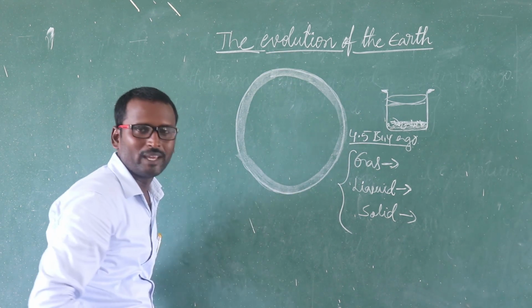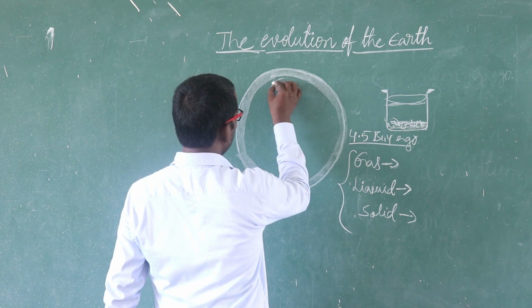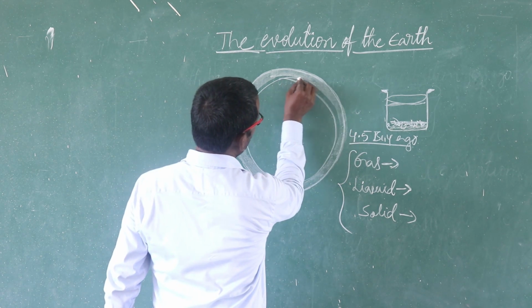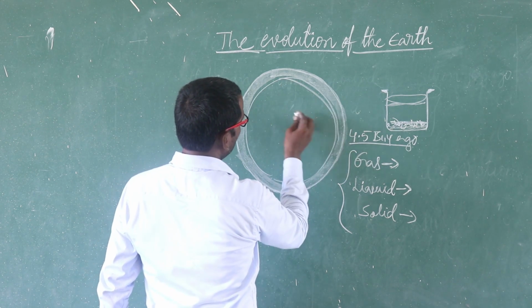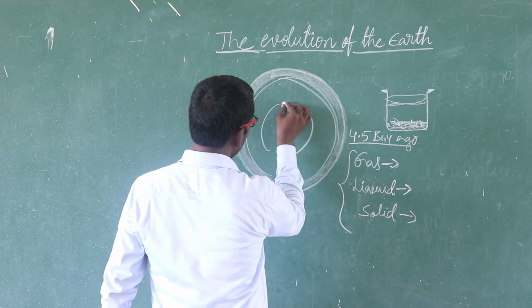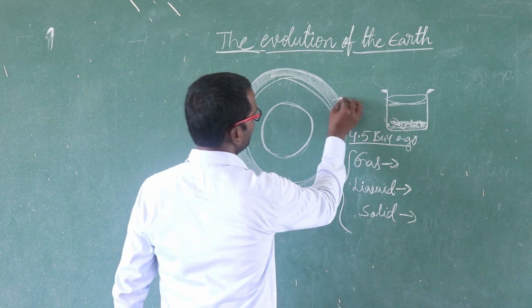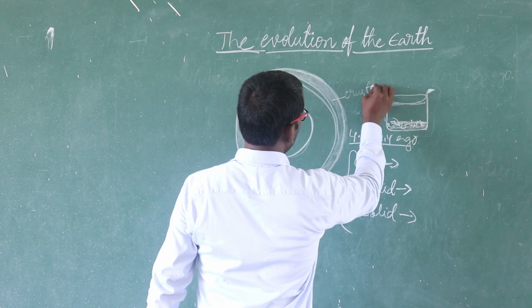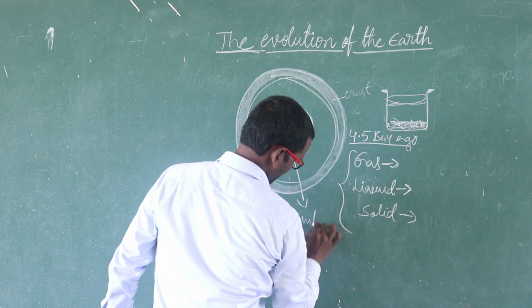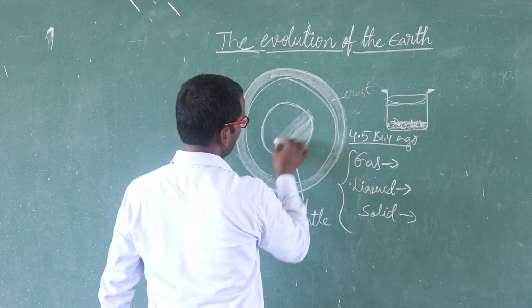It is the topmost layer, it is crust. And this one is mantle. And third one is core.